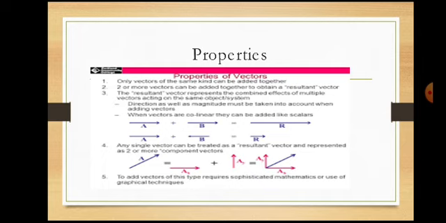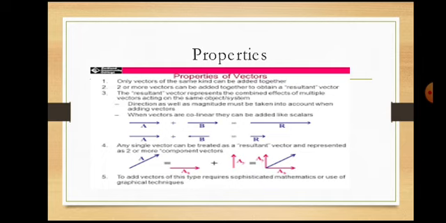Vectors obey some addition laws. Scalars can be added directly as numbers. For example, 2 kgs of rice plus 5 kgs of rice, you can directly add 2 plus 5 equals 7. That is scalar addition. But in the addition of vectors, you need to follow some vector laws.